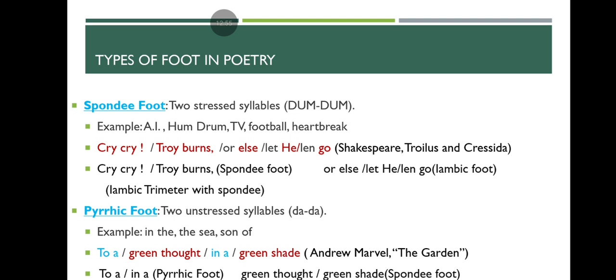Example: To a green thought in a green shade, from Andrew Marvell's The Garden poem. To a, in a, what are these? Pyrrhic feet. Green thought, green shade, they are spondee feet. To a green thought in a green shade. To a, they are Pyrrhic feet. In a, they are Pyrrhic feet. And green thought and green shade, they are spondee feet, meaning both of them are stressed syllables.